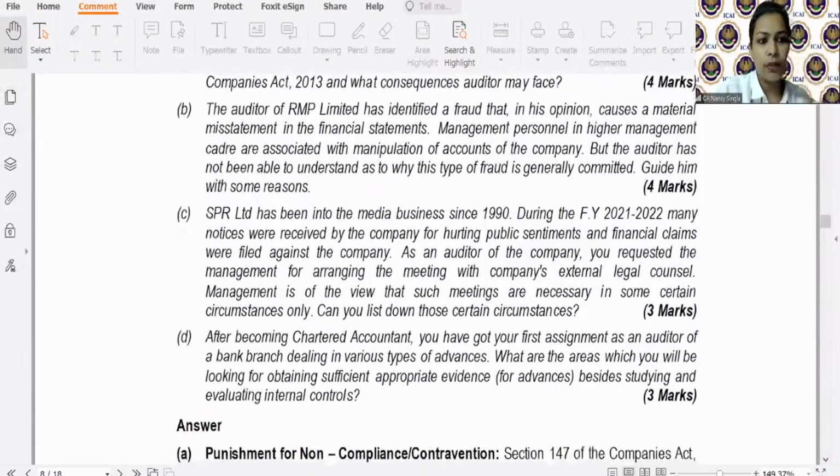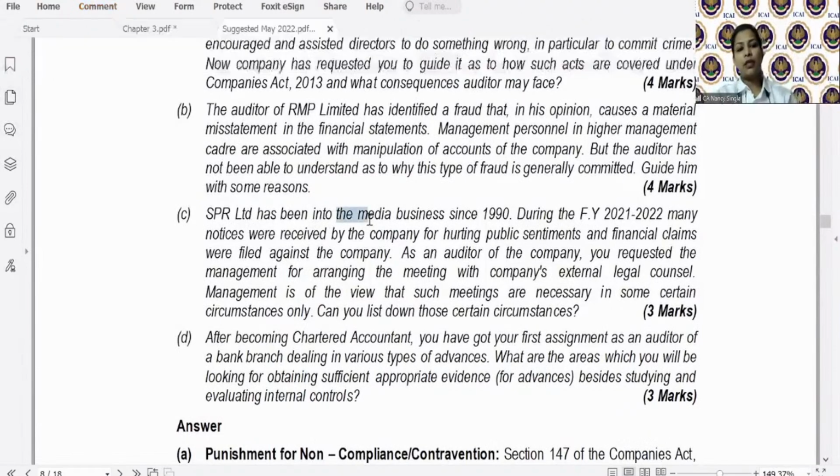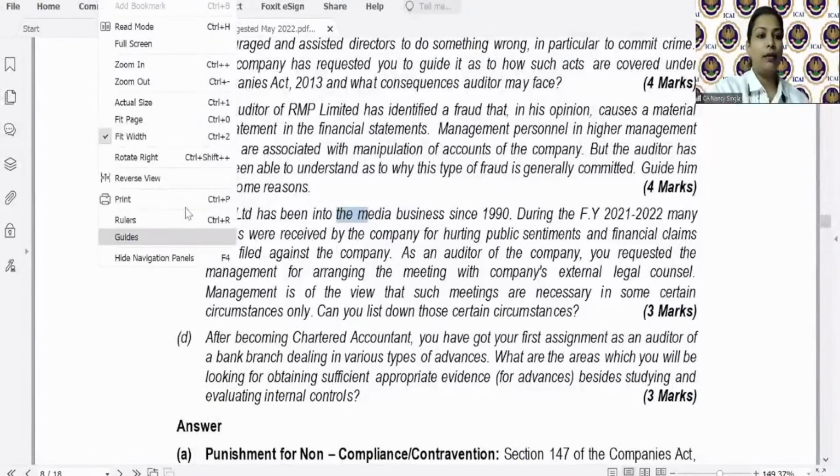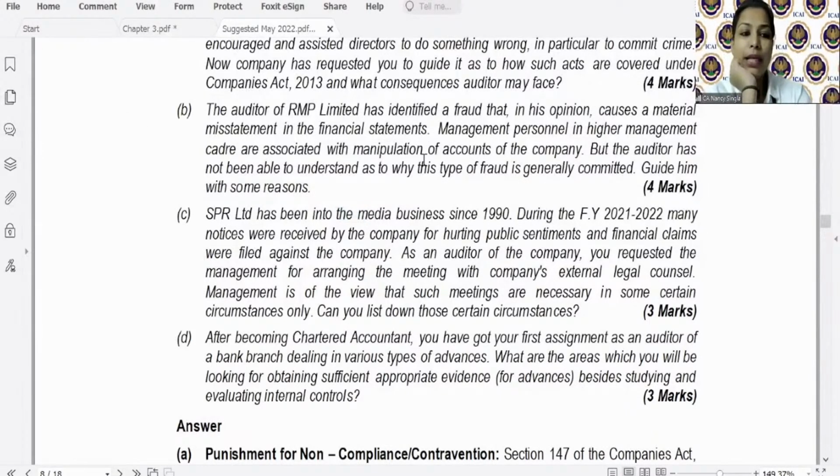Achha, this. SPR Limited has been into the media business in 1990. During the financial year 21-22, many notices were received by the company for hurting public sentiments and financial claims were filed against the company.